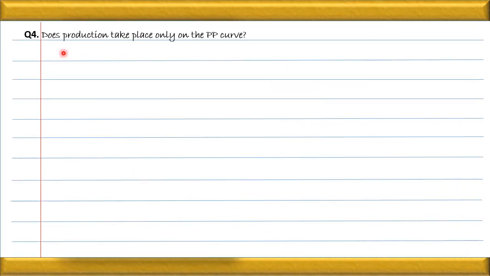Does production take place only on the PPC? Remember one thing: production on the PPC means production as expected. Production inside the PPC means production below the expectation. And production outside the PPC means production more than expected. It means the production can be inside the PPC, on the PPC, and outside the PPC also.